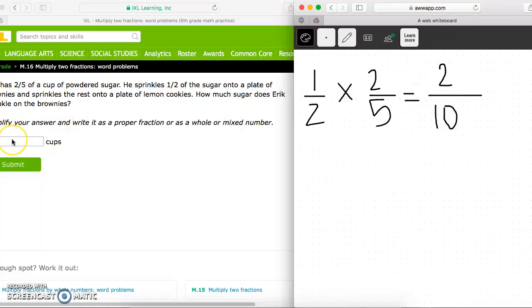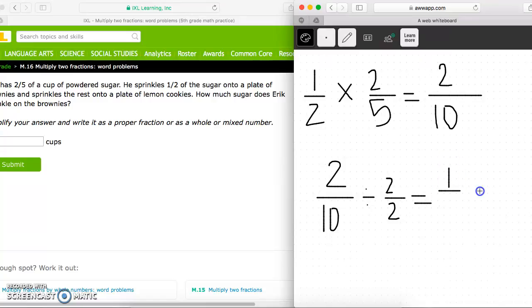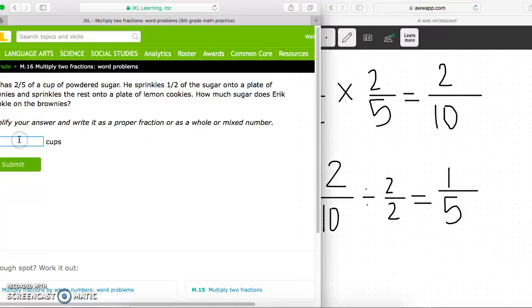Now we are not done because it did ask us to simplify our answer and write it as a proper fraction. So I have my answer of 2/10. 2 and 10 are both divisible by 2, meaning I can divide 2 and 10 by 2. So 2/10, and you have to divide numerator and denominator by the same thing if you're simplifying, divided by a giant 1 of 2 over 2. 2 divided by 2 is 1. 10 divided by 2 is 5. So the simplest way for me to write this is 1/5.